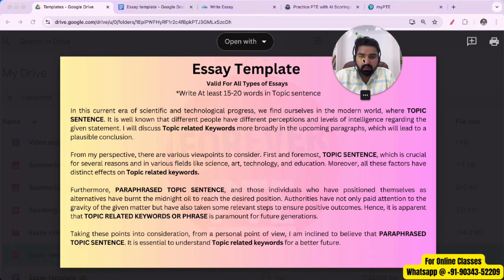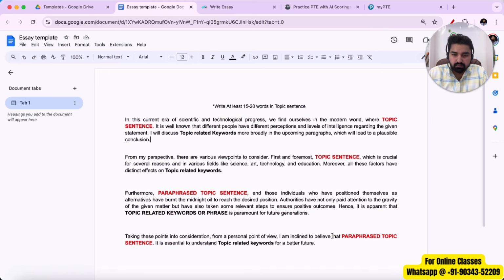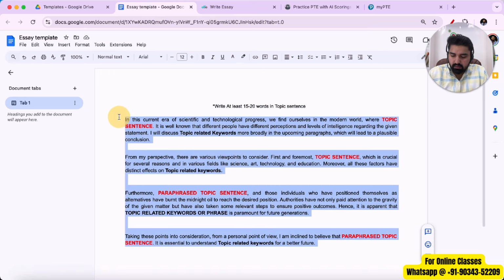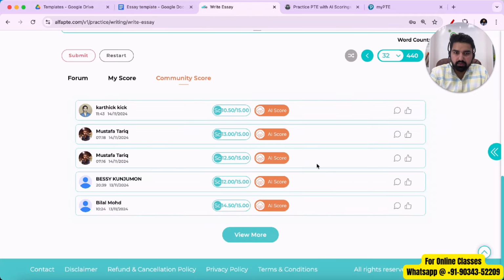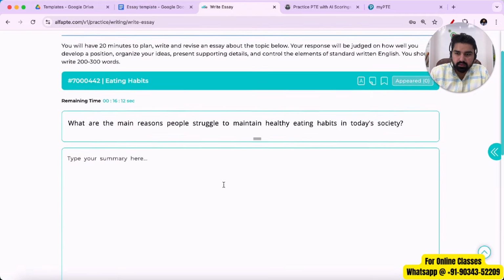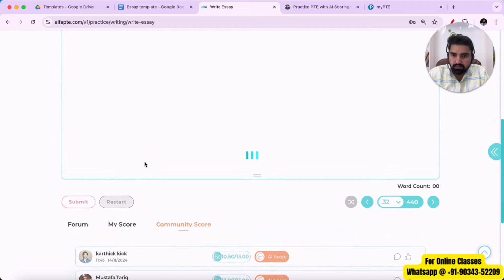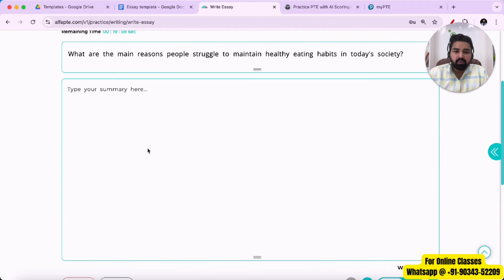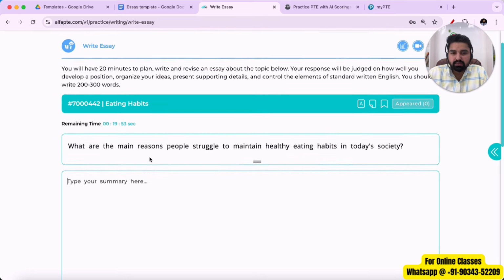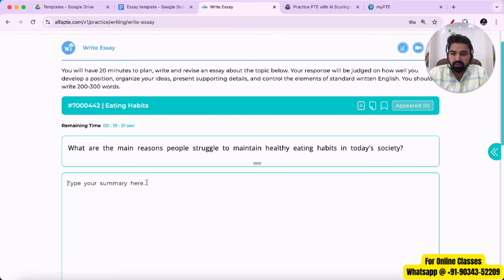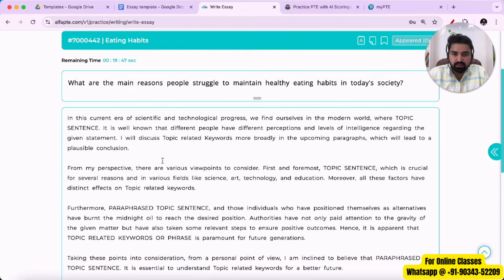Let me copy this structure first. Let me copy this and I'll show you in this question. Let me just restart. In the exam, you will not get an option to copy paste. You will have to memorize the entire template, and you will get 20 minutes of time. This much time is sufficient if you know the template. For the time being, I'm just pasting the template here.